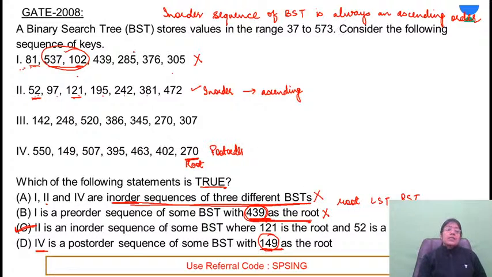See, this was asked in 2008. At that point of time, multiple select questions were not there. सिर्फ मल्टीपल चॉइस क्वेश्चंस होते थे, तो चारों ऑप्शंस में से एक ही करेक्ट है. But if they have to form a multi select question, then maybe the previous question and this question would be merged, or they would add another statement like this is the post order sequence of some binary search tree with 270 as a root, then this statement is correct. तो multiple select questions में बच्चे आपको सारी ऑप्शंस देखनी पड़ेंगी.